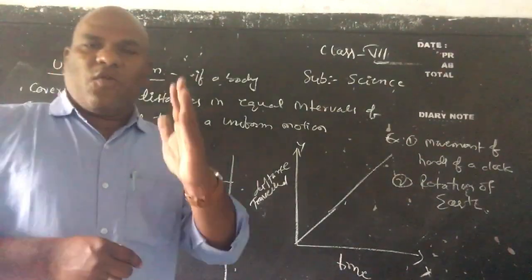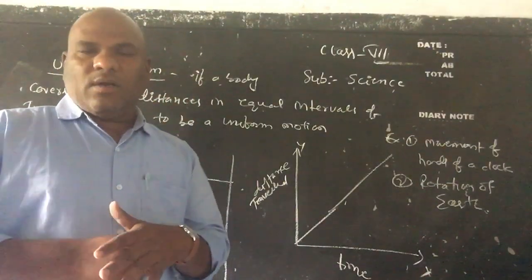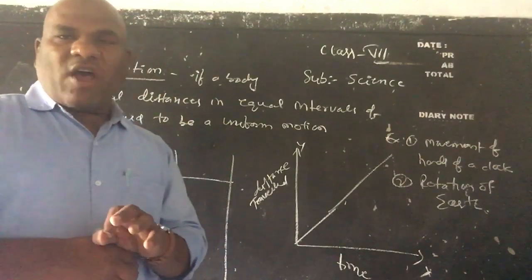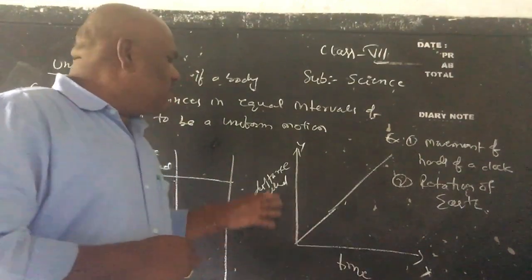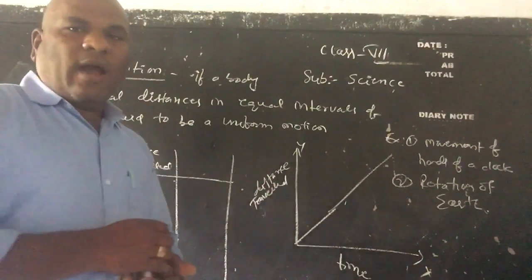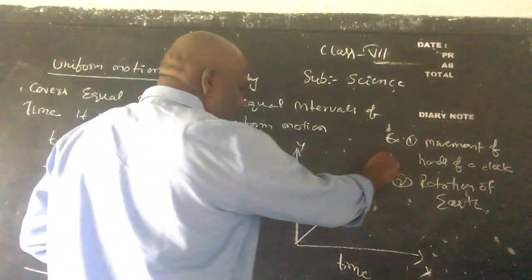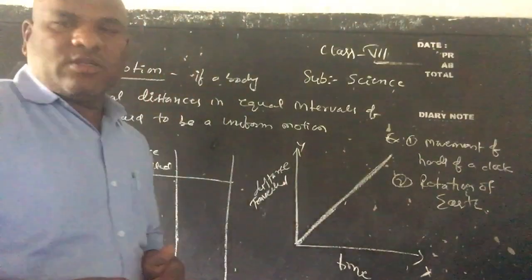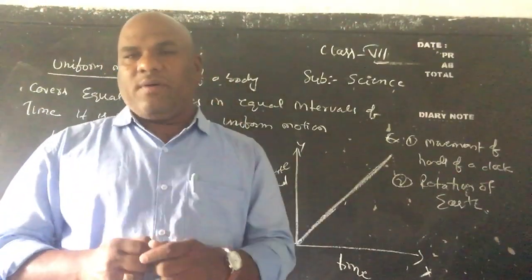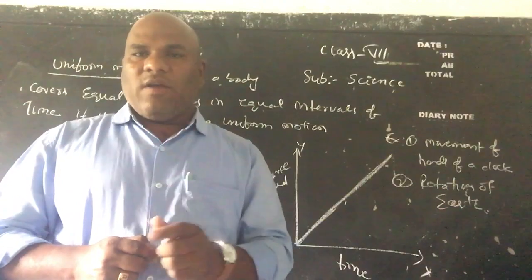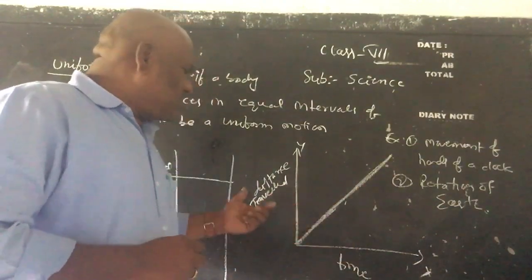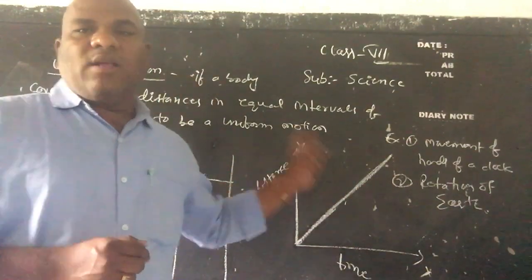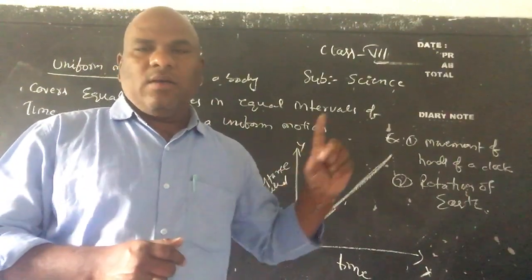Suppose, children, you draw a graph by taking the value of time on the x-axis and the distance traveled on the y-axis. For uniform motion, the graph will be a straight line. The graph moves from the origin in a straight line.